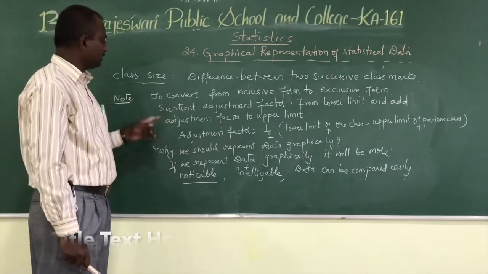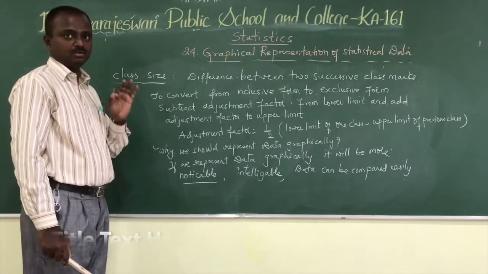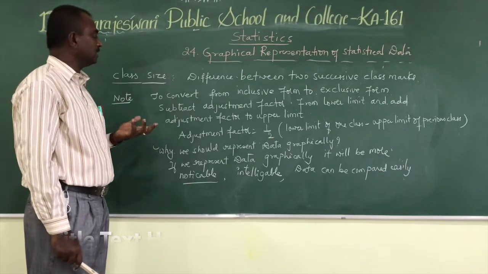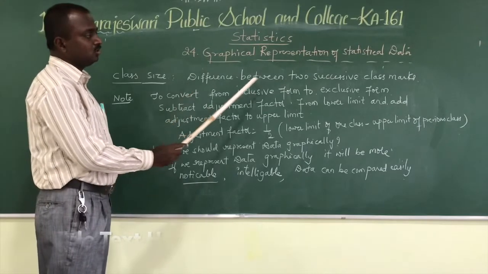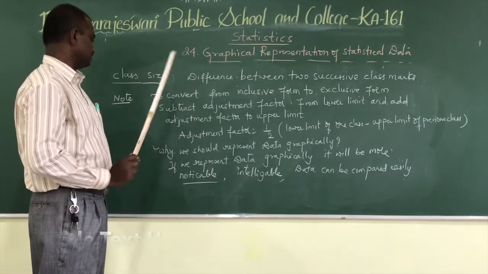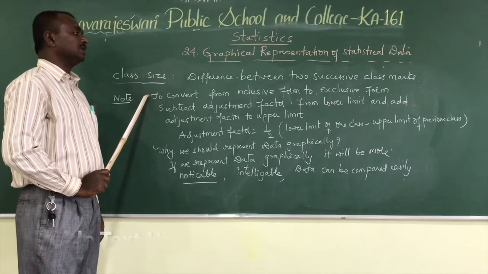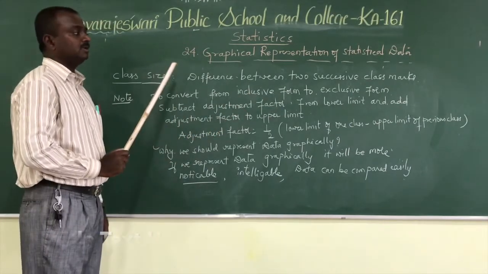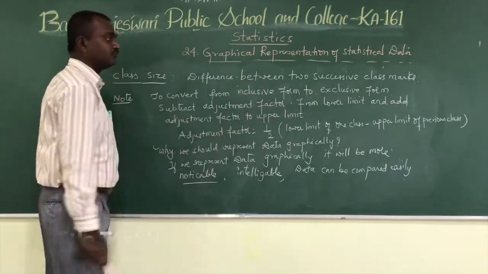Sometimes they will give only class marks and will not give the class interval. In that case, how do we find the class interval? We have to use this method: the difference between two successive class marks is class size. Here one thing we have to note. Suppose the class interval is given in inclusive form, then we compulsorily have to convert it into exclusive form.